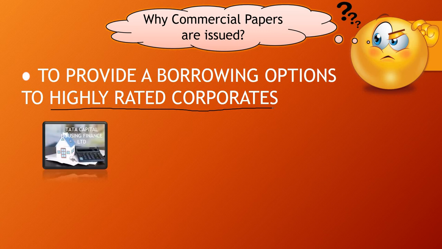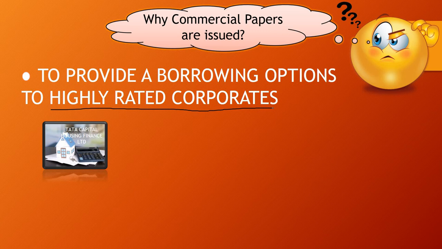A few examples. The first example is Tata Capital Housing Finance Limited. The last commercial paper issued by them was on 28th July 2021, and the maturity date is 25th February 2022, which means the maturity period is less than 1 year.